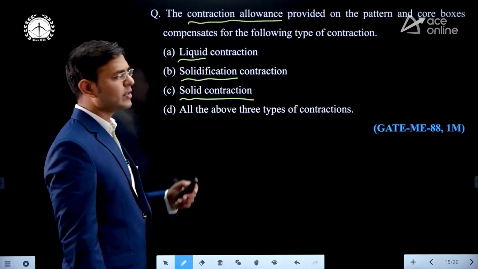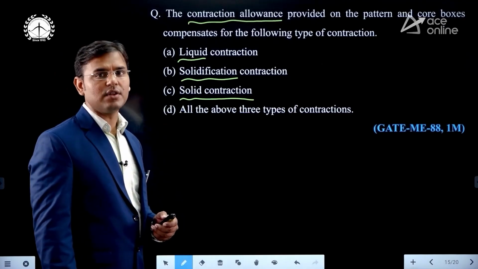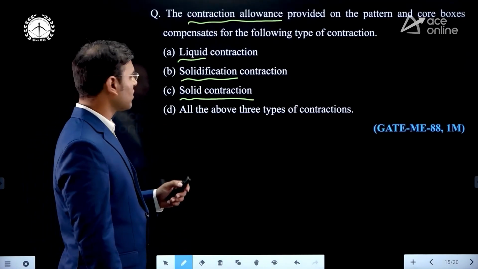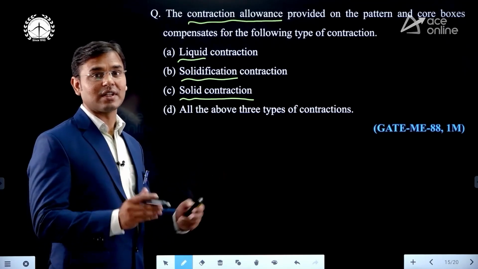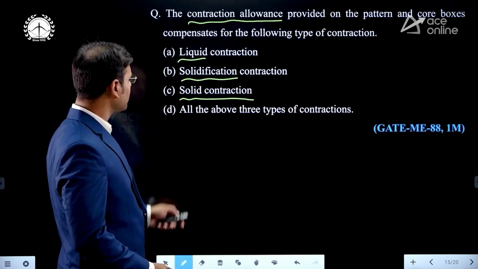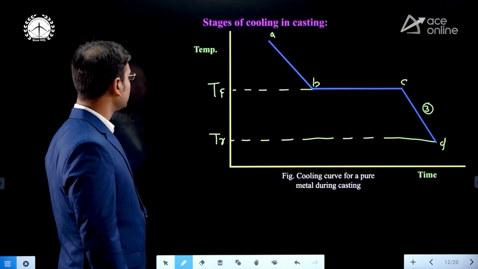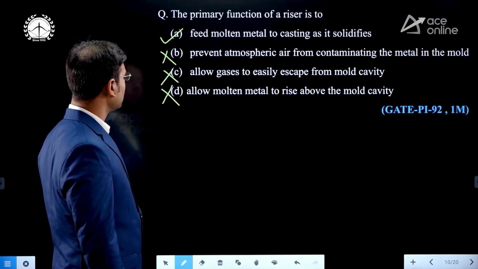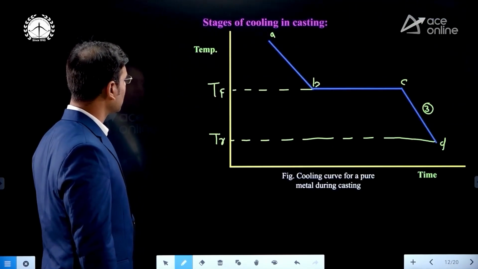But here what is given? The contraction allowance. I told you that contraction allowance means solid contraction, solid shrinkage, or it is also known as shrinkage allowance. But just see, I will show you the options A, B, C on the diagram.